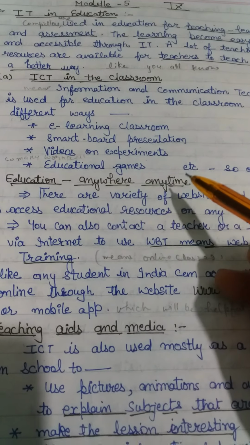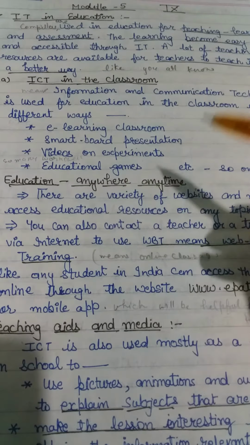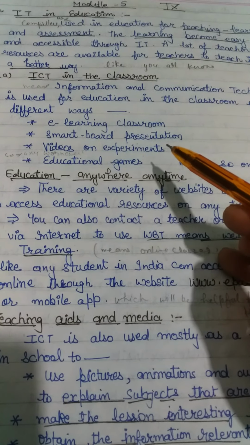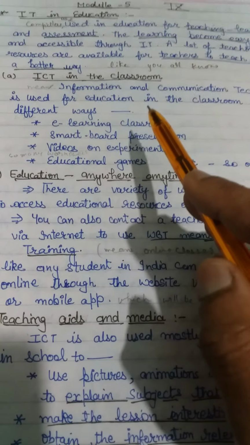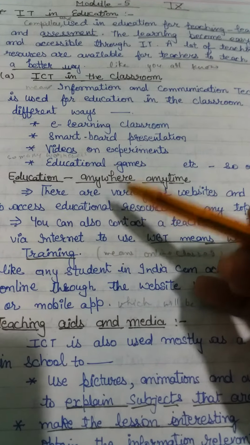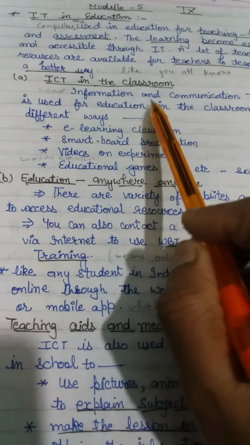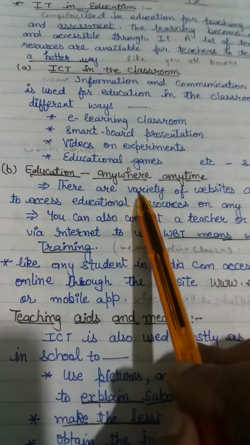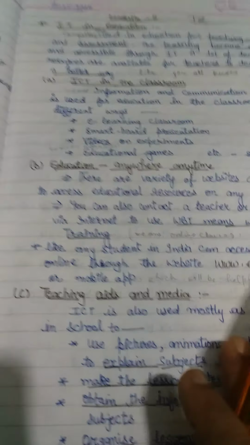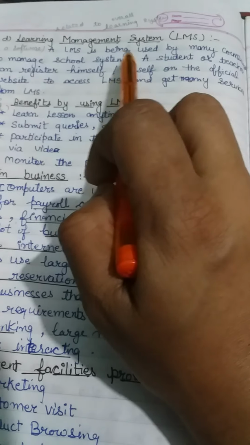These are some advantages, or better ways, to teach students with the help of different ways. What are the different ways in education we use IT? How is IT, meaning computers, helpful in education in different ways? One is ICT in the classroom, second is education anywhere anytime, third is teaching aids and media, and fourth is the LMS, which stands for learning management system.